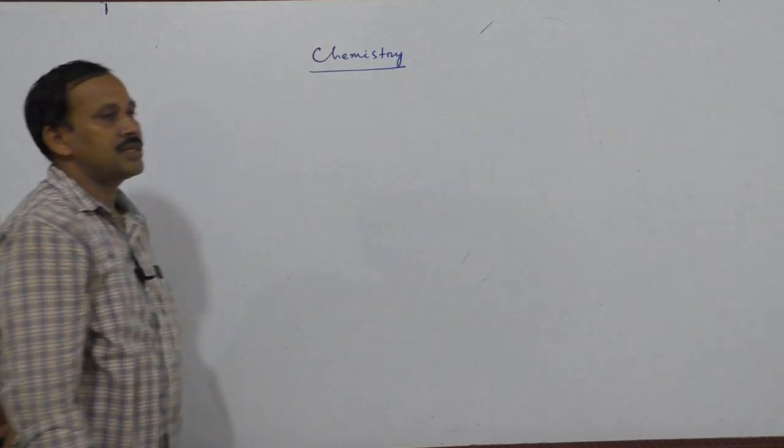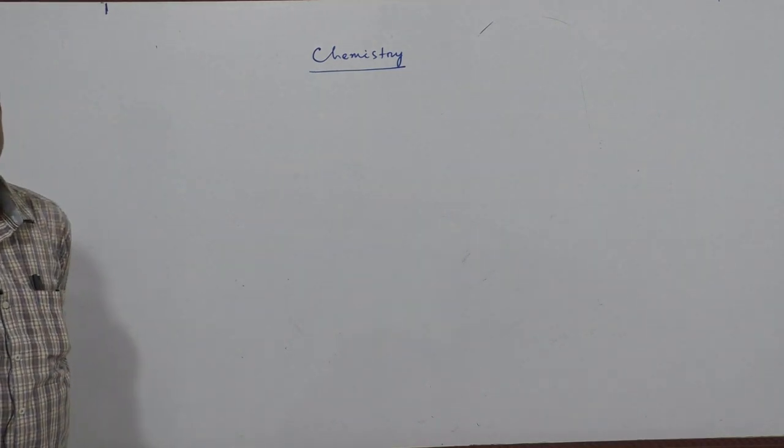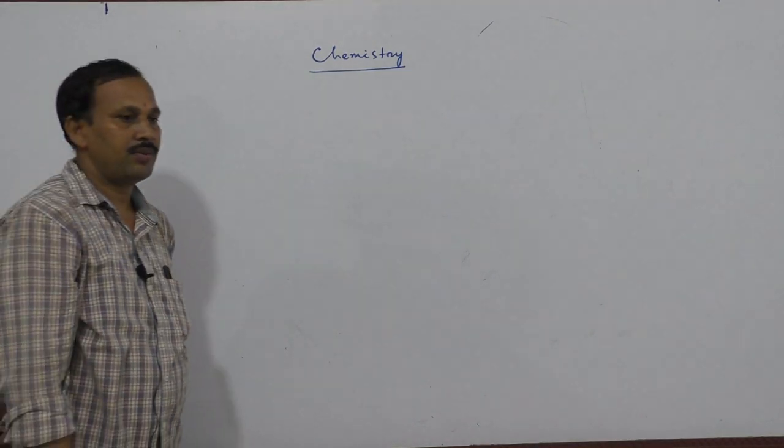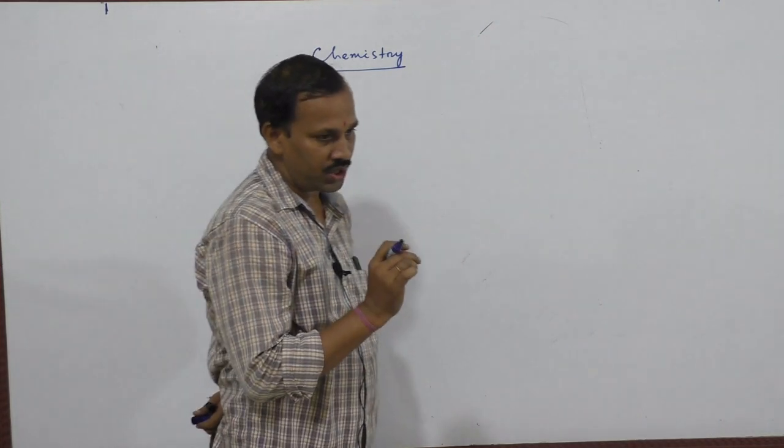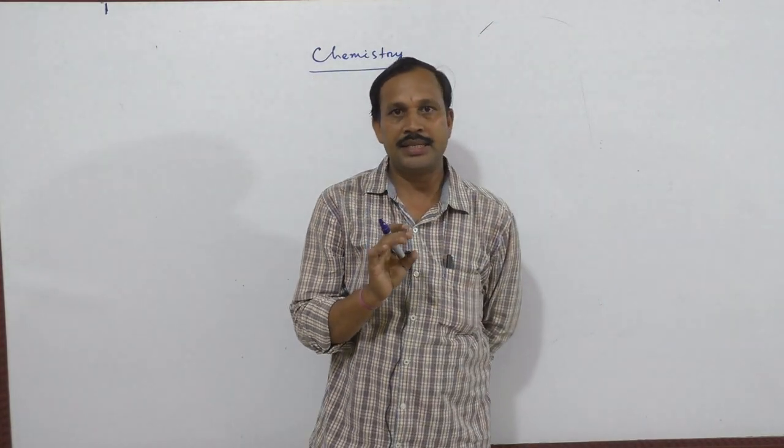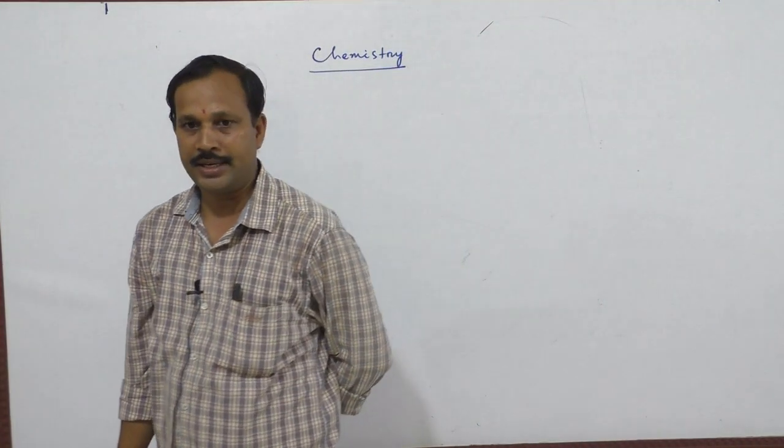Chemistry is the branch of science which deals about the study of composition and changes involved in it.